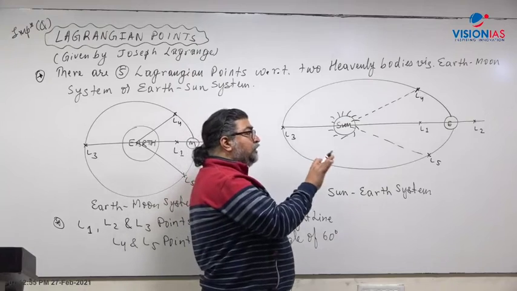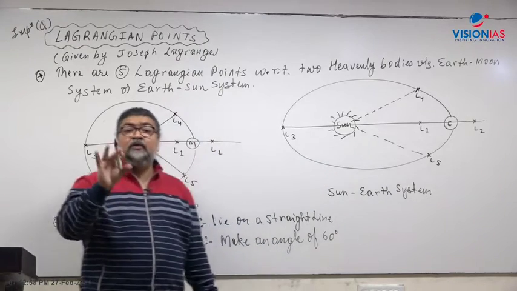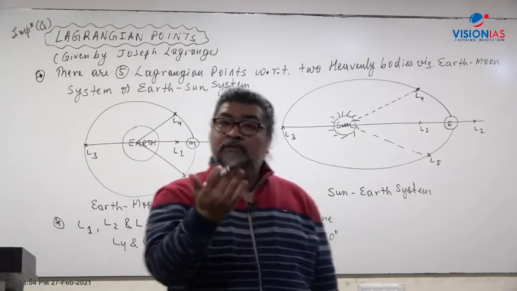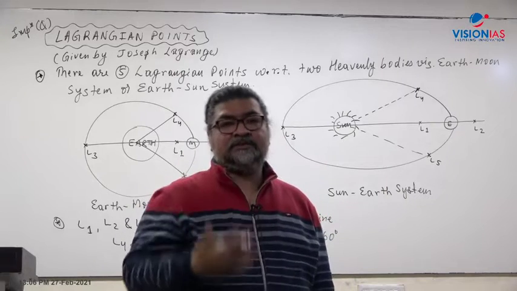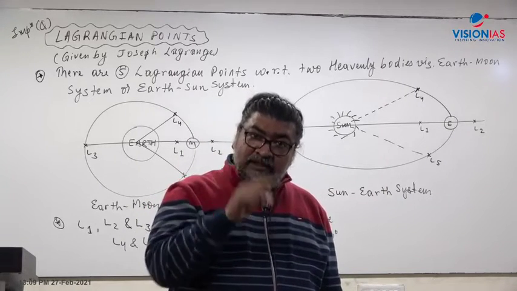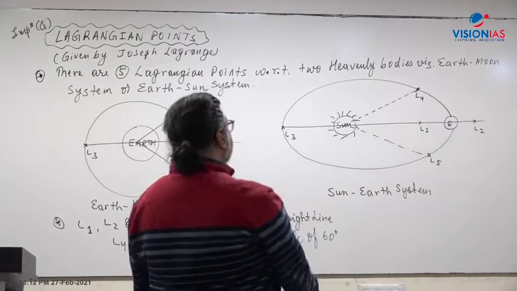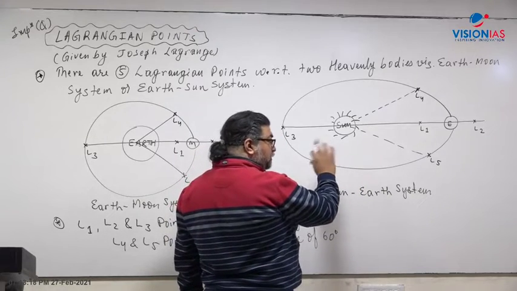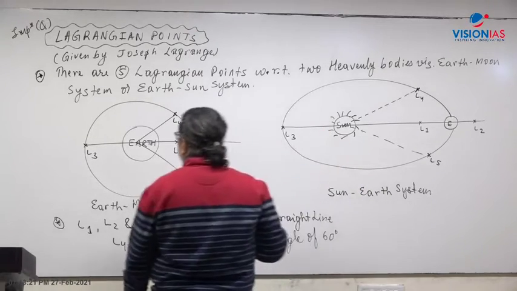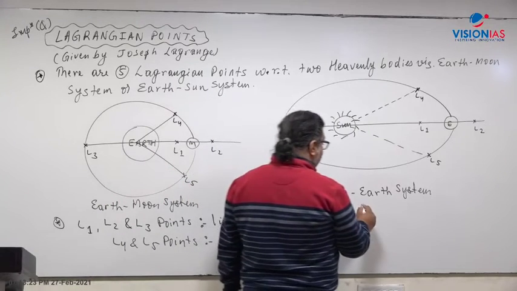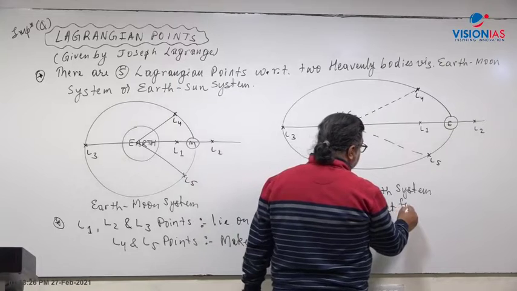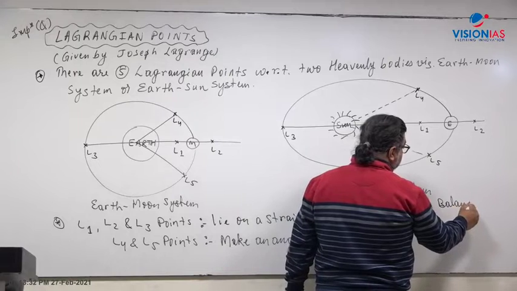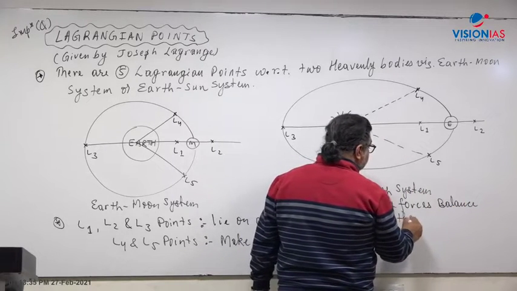There is a concept called a halo orbit. What is a halo orbit? A halo orbit is in three-dimensional space. It is basically not a point, it is a three-dimensional space where the object kept there will keep on moving. So in this context, the net force gets balanced on all these points here.